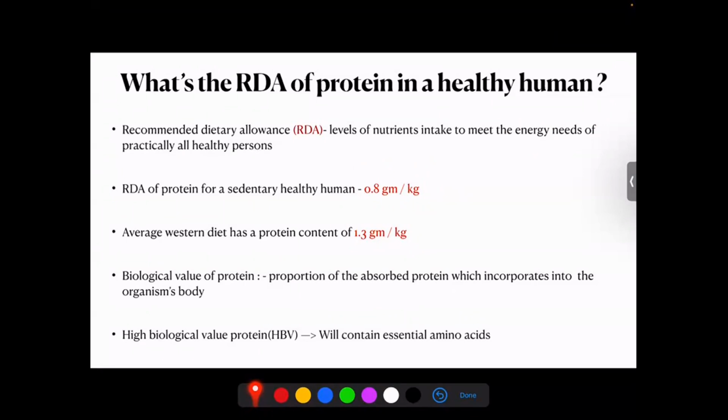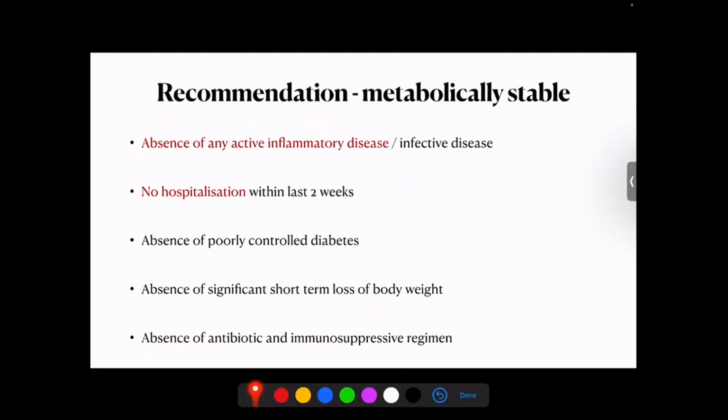diet. And when you speak about protein, we also need to understand the concept of the biological value of protein. So what do you mean by the biological value of protein? It is the proportion of the absorbed protein which gets incorporated in the organism's body. So whatever is absorbed, what proportion gets incorporated in the body? That sort of defines the quality of the protein, in the sense that a protein which has a high biological value will have a lot of essential amino acids. So when you are restricting the protein, it's also very important that we give a high biological value protein, so that it is used in protein synthesis in our body.